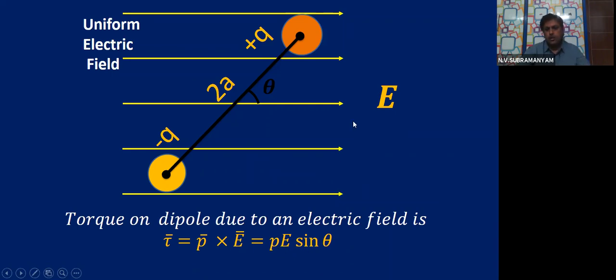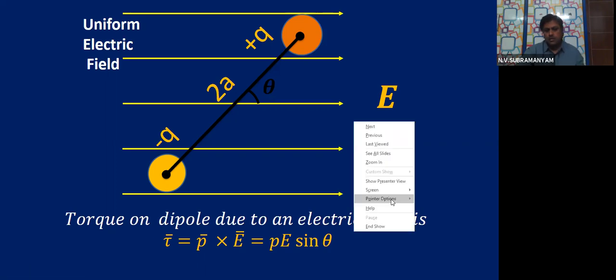If you remember our discussion on the electric dipole, when there is a uniform field like this and I keep the dipole, plus charge and minus charge, then there will be a force on the positive charge this side and on the negative charge this side.